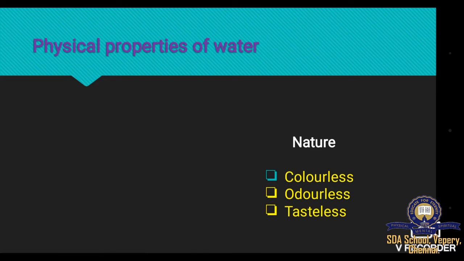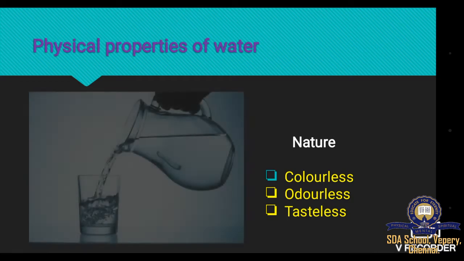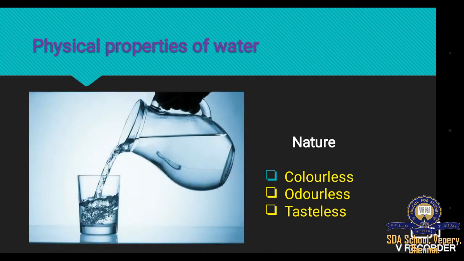Now let's look at some of its physical properties. The first property we are going to see is its nature. Take a glass of water and observe. Does the water have any color? No, it is colorless. Does it have any odor? Yeah, it is odorless.